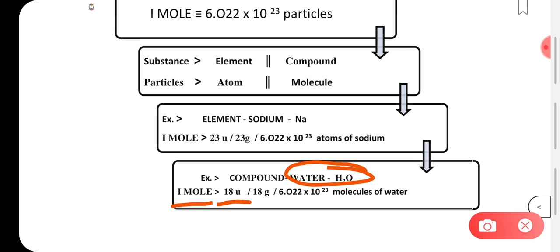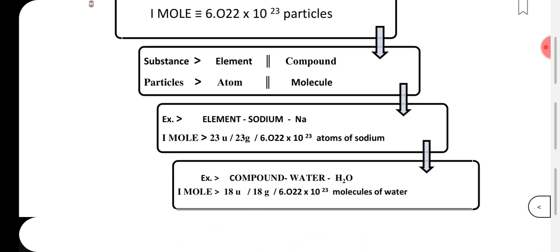For 2 hydrogen atoms, mass will be 2. So it becomes 16 plus 2, 18, right? So we can write it as 18 atomic mass units or 18 U, or as 18 grams. So this much water is going to have Avogadro's number of molecules of water.